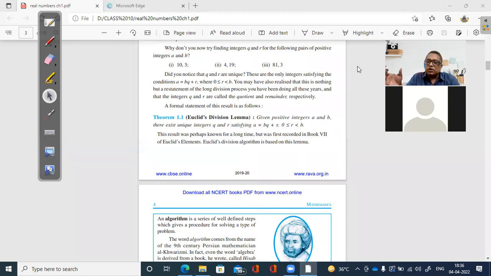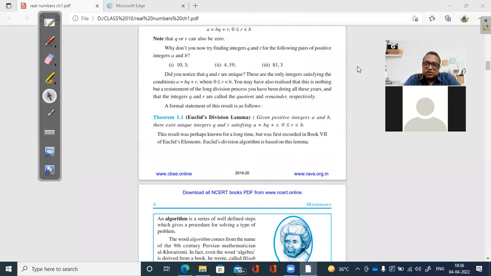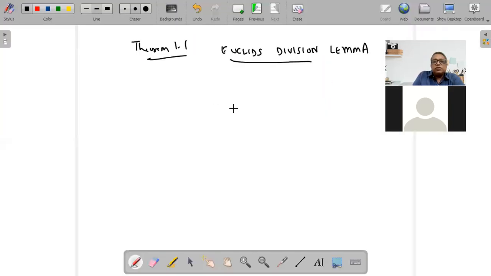At the moment, it is not very clear to some of you. Some of you may have understood, but I'm going to explain this using a simple example. Let's say we have a number 25 and we are dividing this 25 by 3. Now, how many times does 3 go in 25?